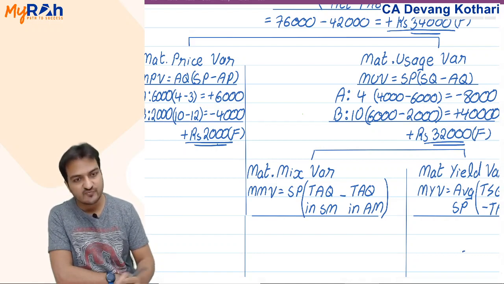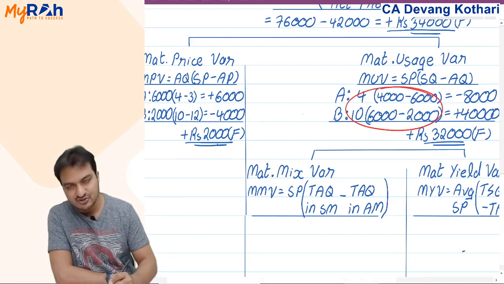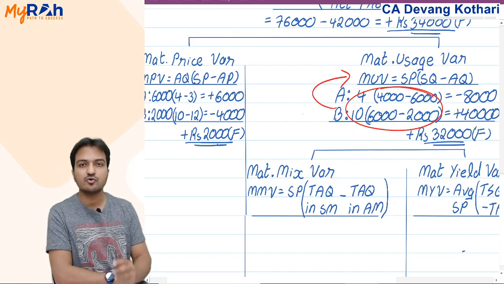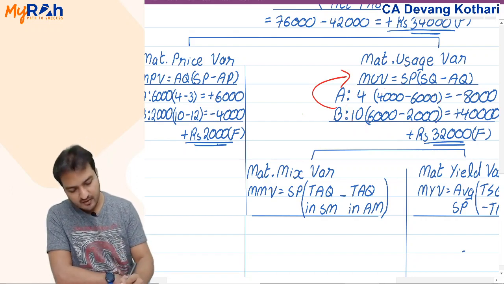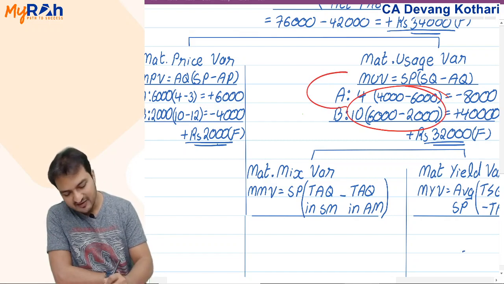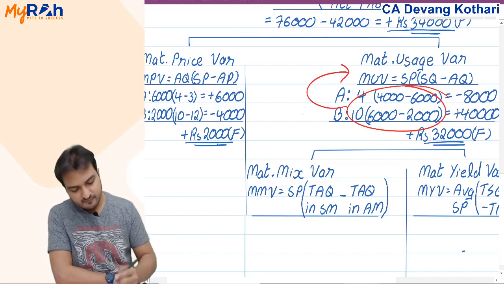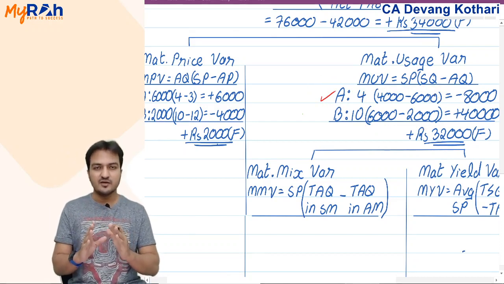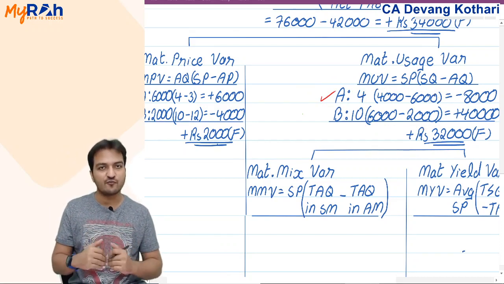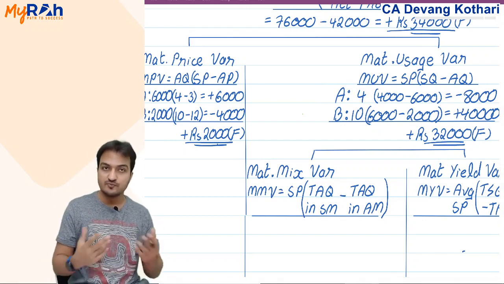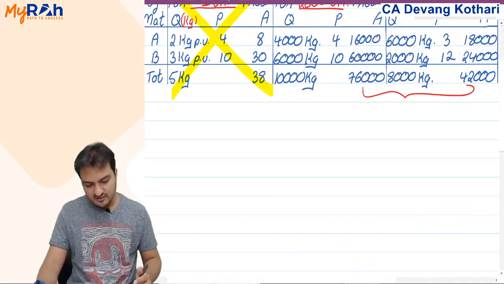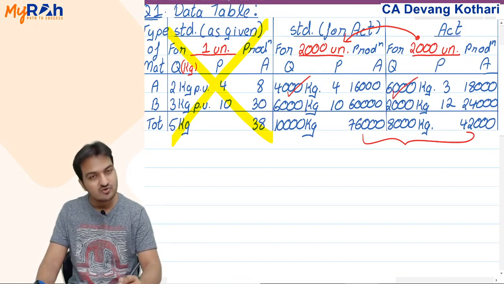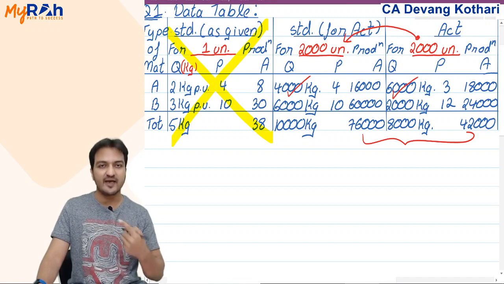While material usage variance also we did the calculation, let us convert this calculation into a formula. Look, I told you I don't want you to memorize the formula, rather I gave you calculation, from that we will create the formula. What I did in material A, I asked you, did I use more quantity or did I save quantity? You said that I have used more quantity. Why? Because in material A, 4,000 kgs I was supposed to use. Actually, I used 6,000. I used 2,000 extra.